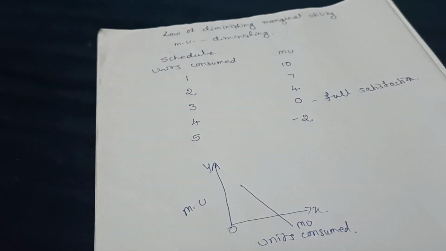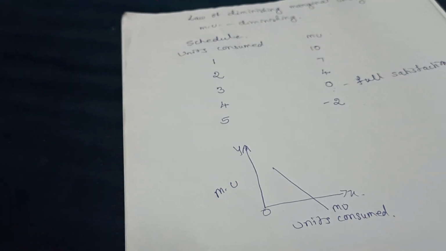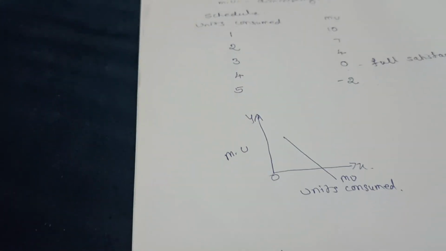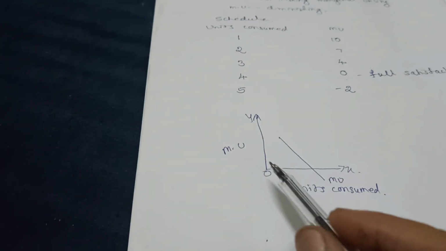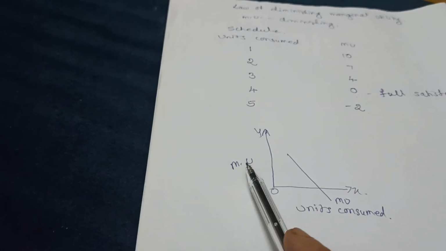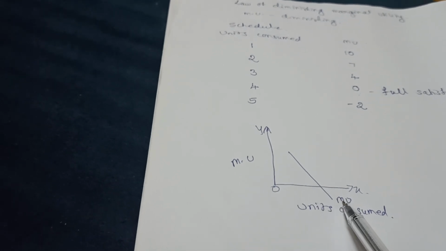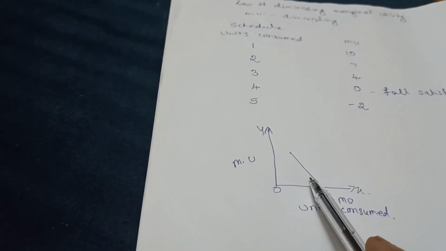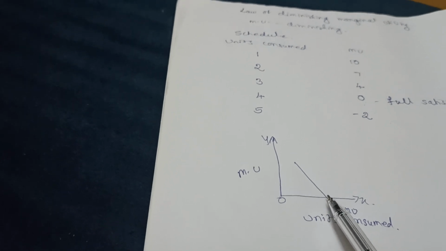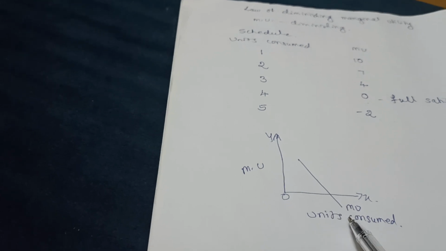After drawing the diagram, you have to explain it. The first sentence will be what is shown on the x-axis and y-axis. Units consumed is shown on the x-axis and marginal utility is on the y-axis. MU is the marginal utility curve, which slopes downwards from left to right.